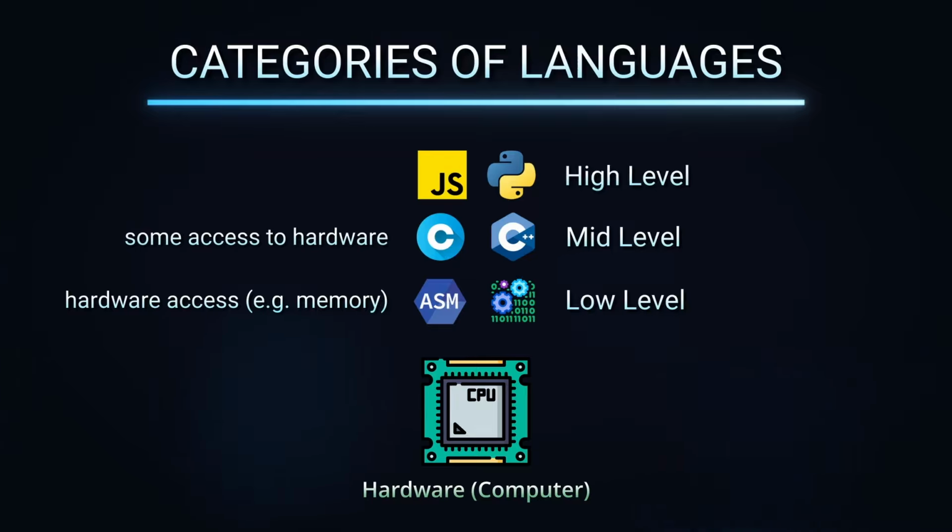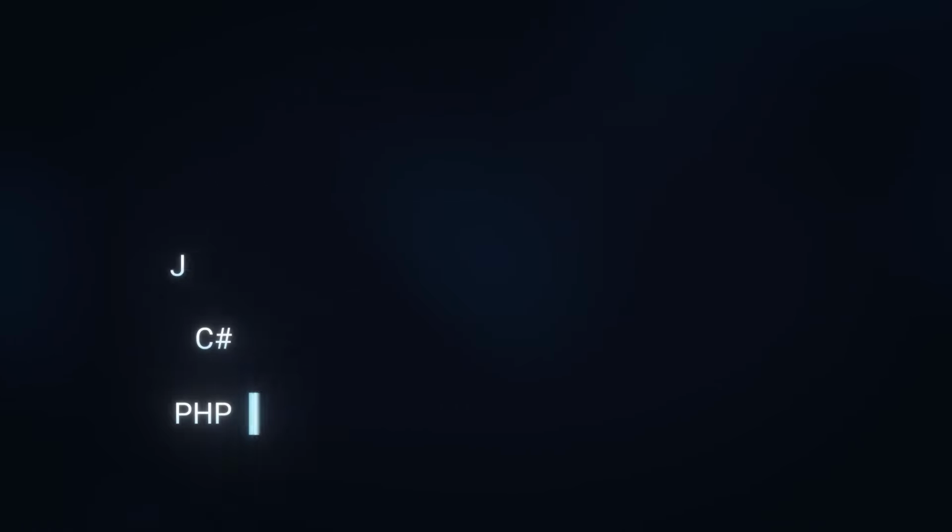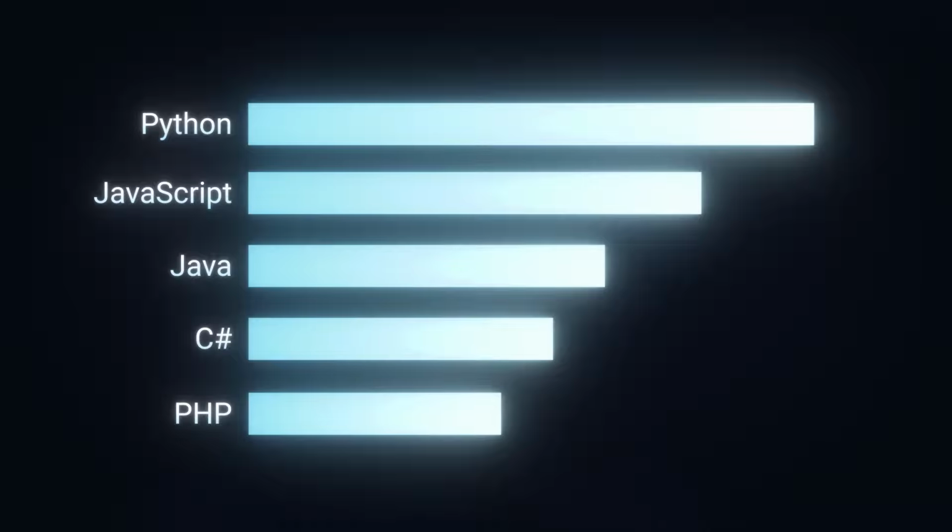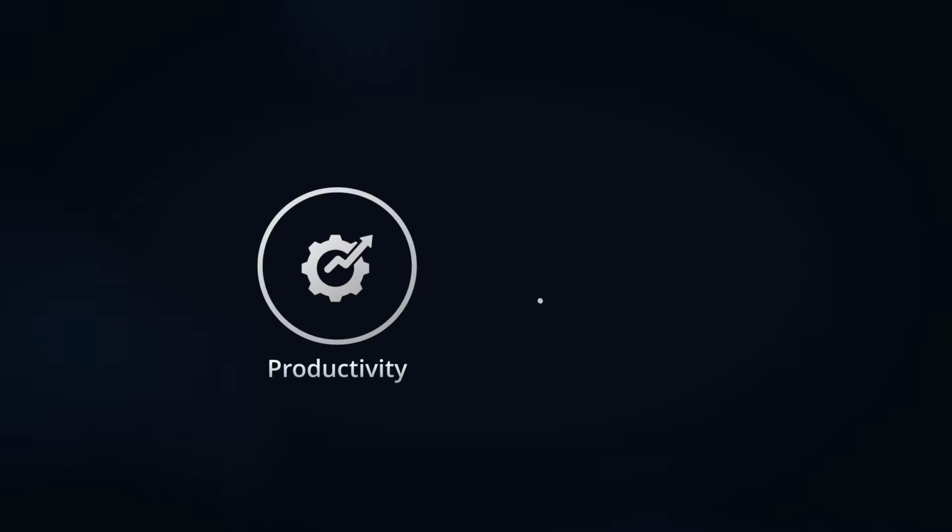High-level languages like Python are far removed from the hardware. The interpreter handles memory management and system interaction, which simplifies development but reduces raw execution speed. Even though this reduction in speed sounds like a big drawback, it usually isn't for most use cases. This becomes obvious when you look at the most popular programming language today, Python. The purpose of Python is productivity and problem solving.